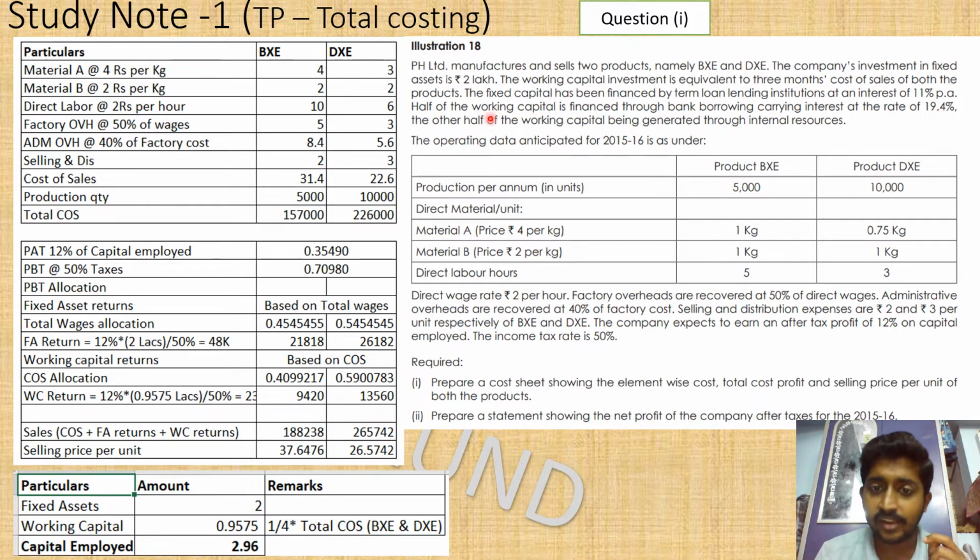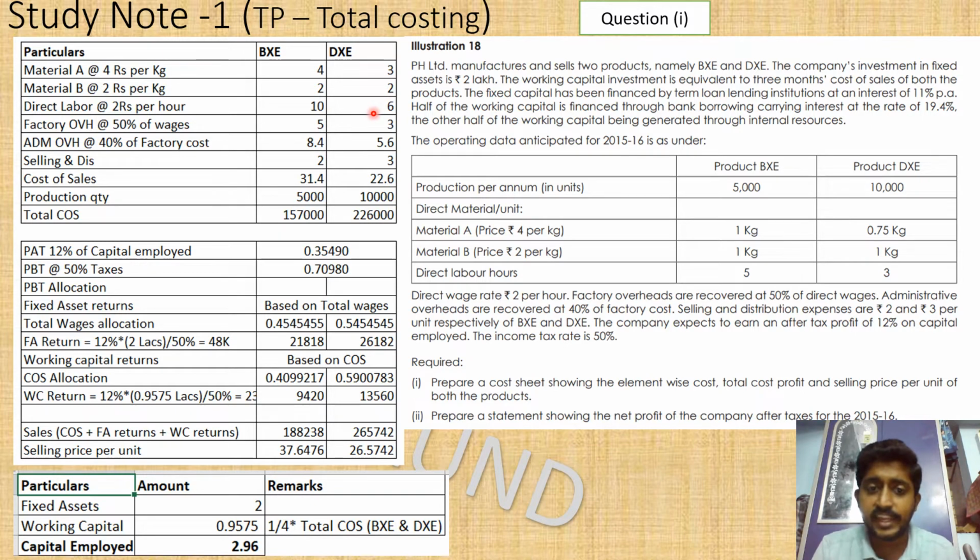Yes, here there is a clue given in the question that factory overheads are recovered at 50 percentage of direct wages, which means the whole overheads of the factory is somehow related to wages, and it is varying in the same line as the wages. So I'm using the wages rate. Okay, direct wages. Where are the wages? Yeah, direct labor you have here, 10 and 6.